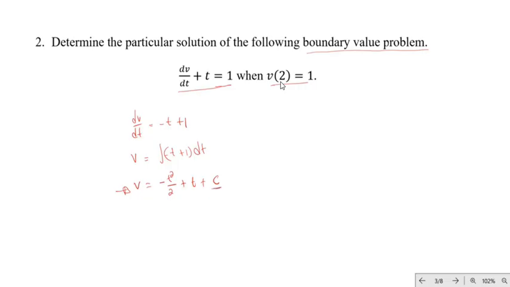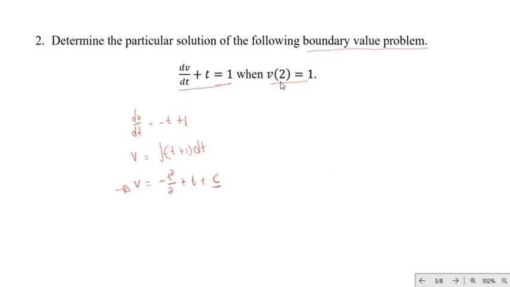But if we use this condition, it will help us to get the value for c. And once we are in a position to get the value for c, we will no longer have a general solution, we will have a particular solution. So now let's use that. What this is saying is that when t is equal to 2, v will be equal to 1.